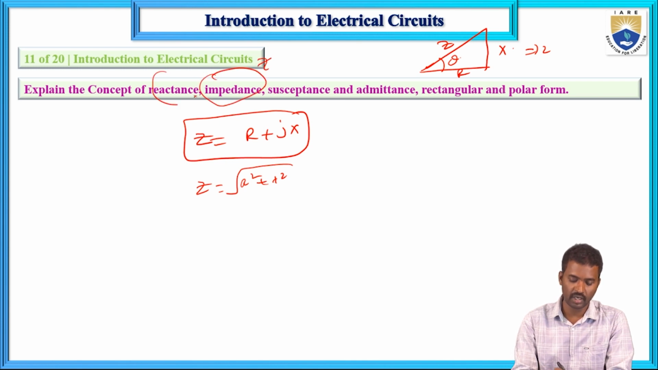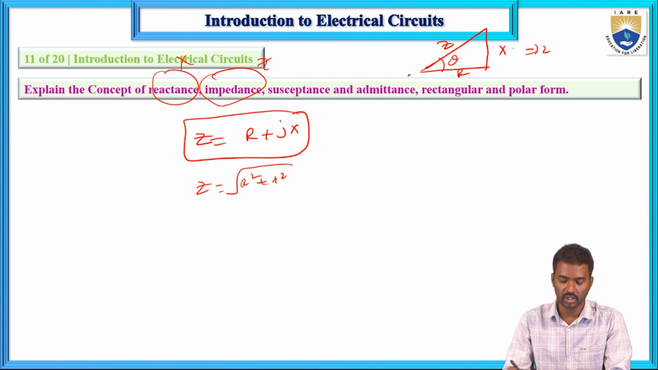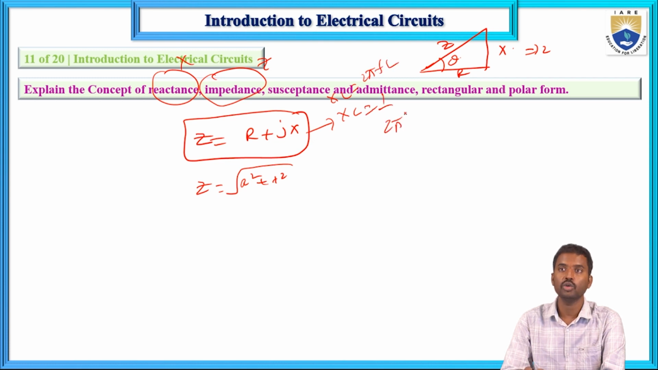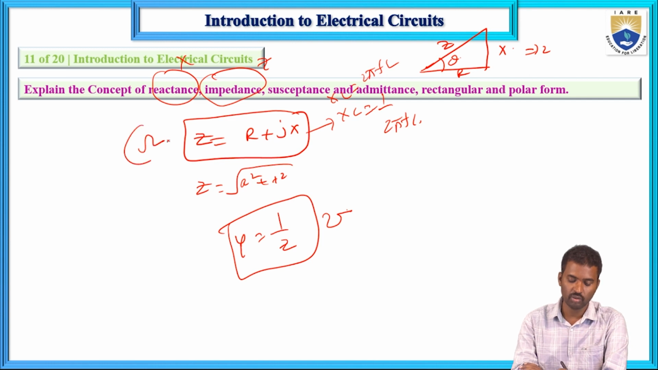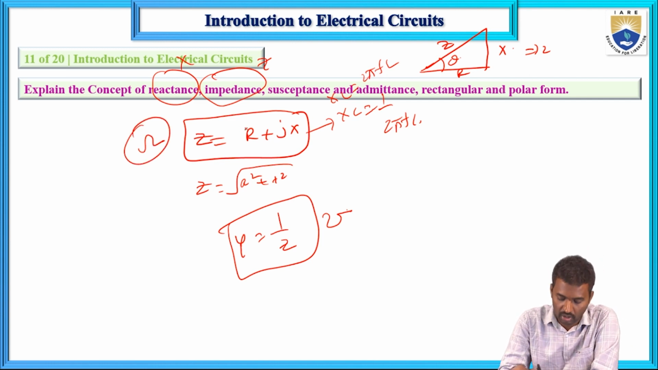Impedance is Z and reactance is X. R is resistance, which opposes the flow of current, and impedance opposes the flow of alternating current. Reactance may be either capacitive reactance or inductive reactance. Inductive reactance is 2 pi FL and capacitive reactance is 1 by 2 pi FC. What about susceptance and admittance? Admittance is the reciprocal of impedance, represented as Y, and its units are mhos. Impedance, reactance and resistance units are ohms.